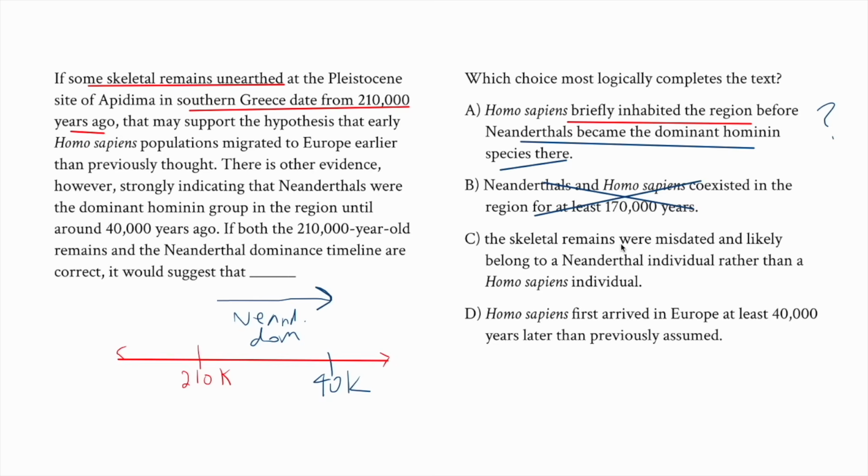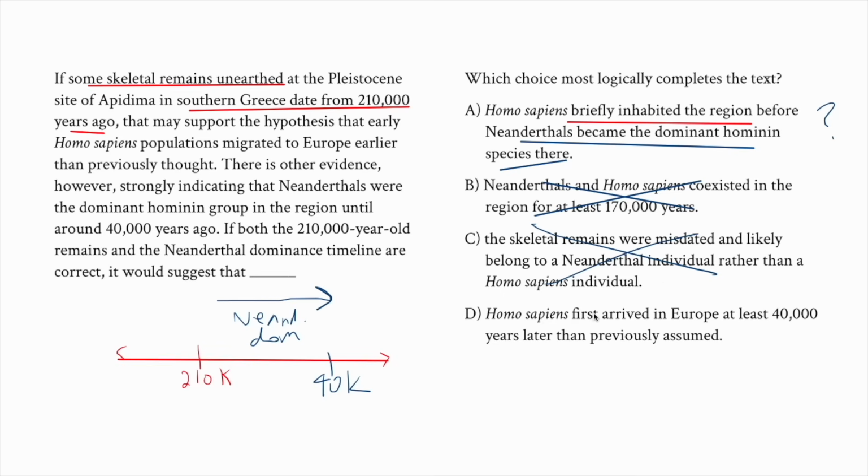Okay, so C, the skeletal remains were misdated and likely belonged to a Neanderthal individual rather than a Homo sapiens individual. Well, that actually goes against our premise here, because this says if both this and that are correct. And so if this is correct, then they weren't misdated. So we never want to pick an answer choice that contradicts either direct evidence that's given or a premise that is stated like this. And so we don't want to pick C.